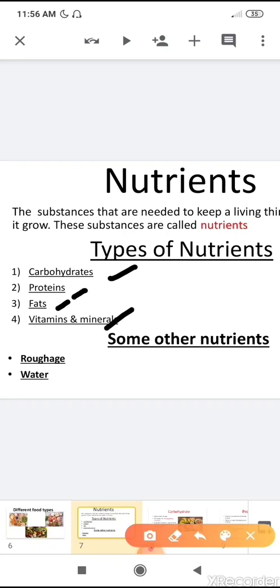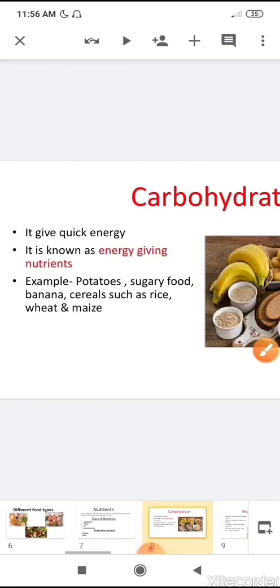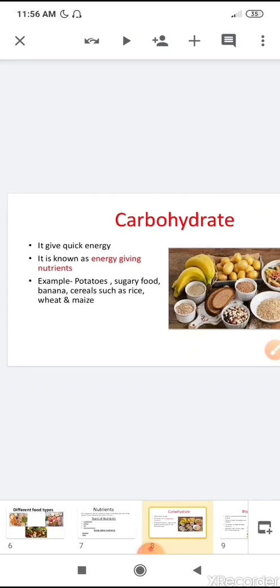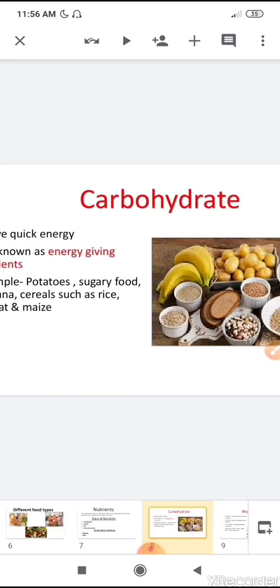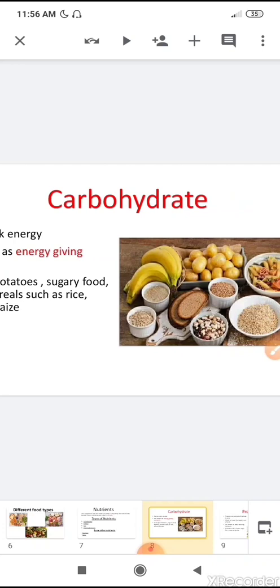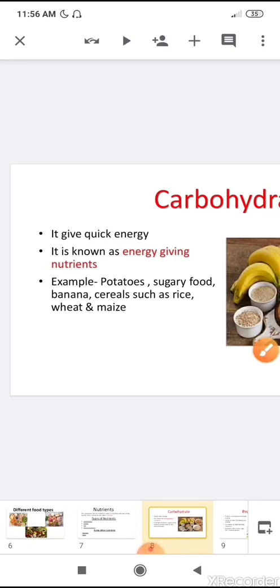And we have also learned about some other nutrition. What are they? They are roughage and water. Let us look one by one at them. So the first one is carbohydrate. They are also known as energy giving food. It gives us quick energy. So that's why they are known as energy giving food.